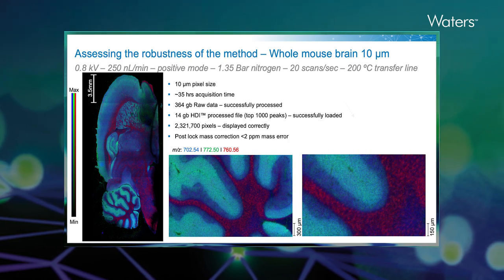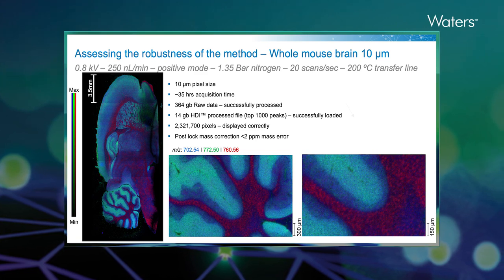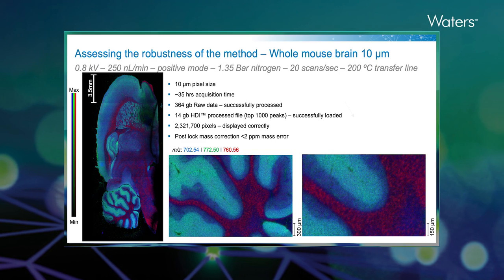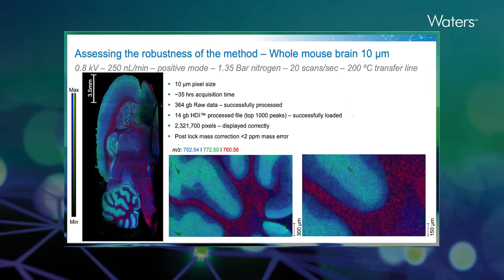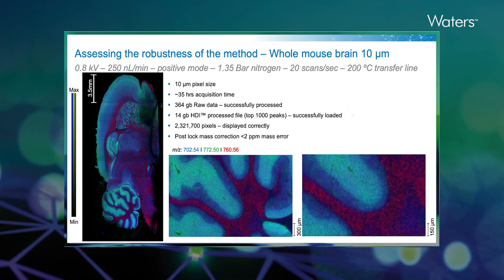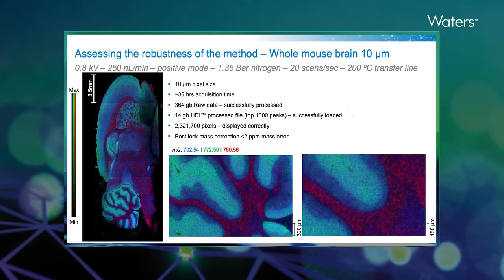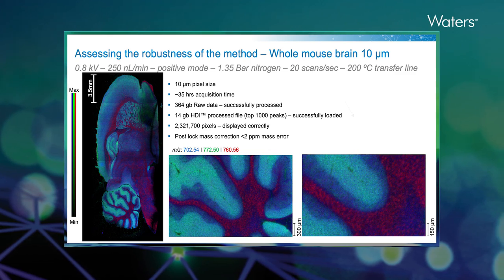Originally I was going to do a 5 micron image, but then I did some calculations and I worked out that it would produce around about 1.5 terabytes of data. When I looked at the hard drive on the computer, I only had 750 gigabytes left. So I decided to drop the resolution a bit. So what we actually ended up with here is a data set that's 364 gigabytes in size. This is my record for the largest image I've ever produced.